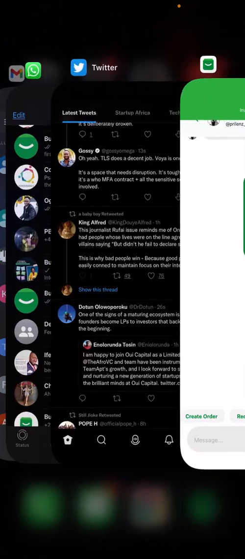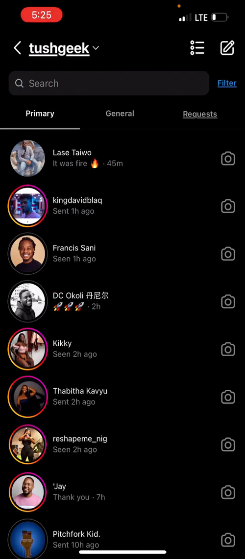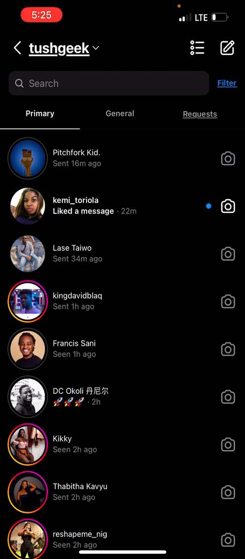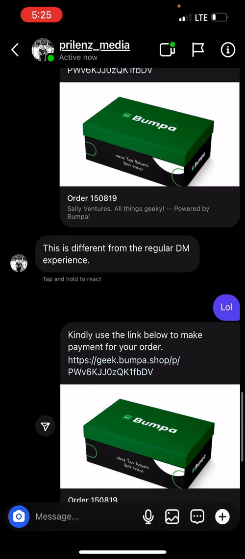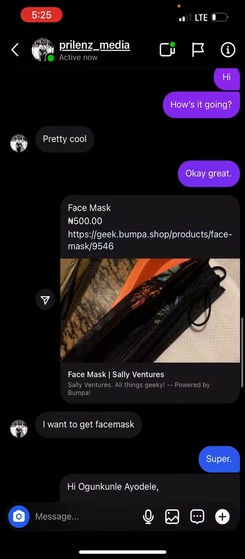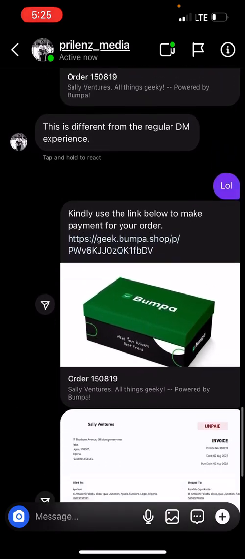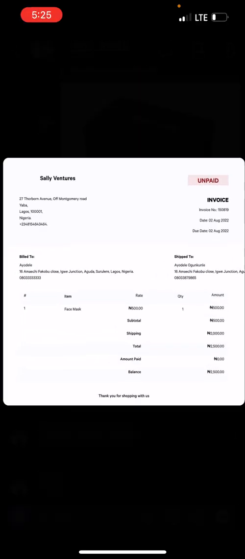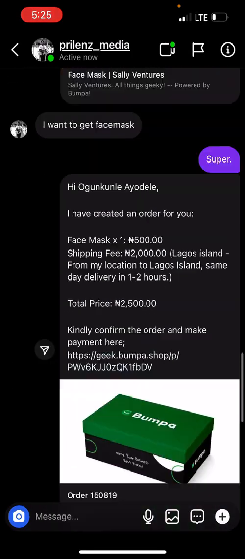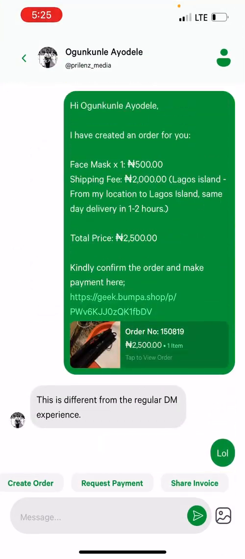Actually, let's go to Instagram, and we'll see what the experience is like there. So I'm going to go to my messages. If you notice, all my messages are loading here. You can see me and Ayodele. You can see all the things I've been doing: sending him the face masks, creating the order for him, responding to him, and even requesting payment and sending him an invoice. All of these things are happening on Instagram. It feels like I am chatting with him on Instagram, but I'm actually not.